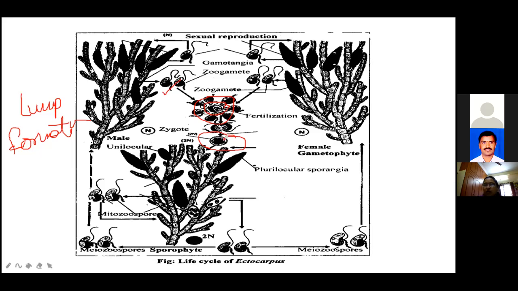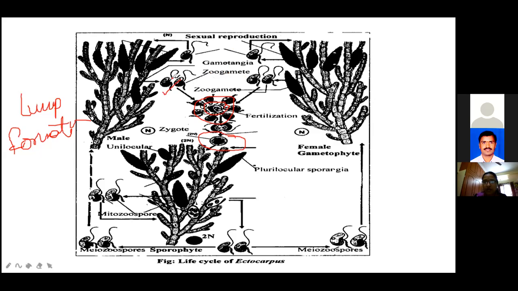I told you, in sexual reproduction the majority are isogamous and homothallic, but some species exhibit anisogamy or oogamy. I'll explain in Ectocarpus siliculosus, which is monoecious. Here, these two are the zoogametes. The gametangia produce two types of gametes, one is a mega and the second one is a micro. The mega is large in size and produces large gametes. And where the micro is there, very small, with small locules.